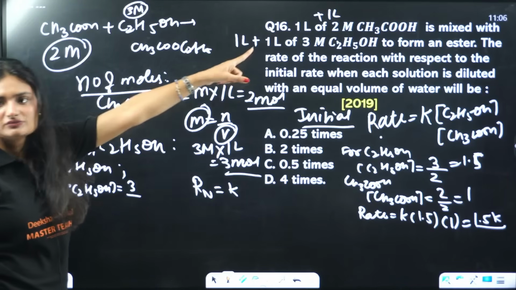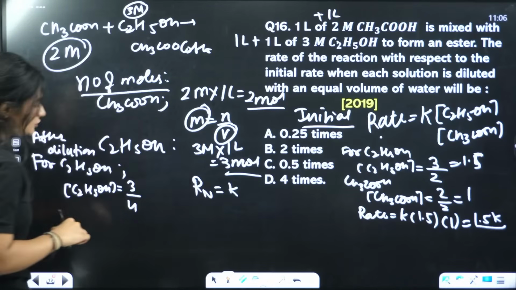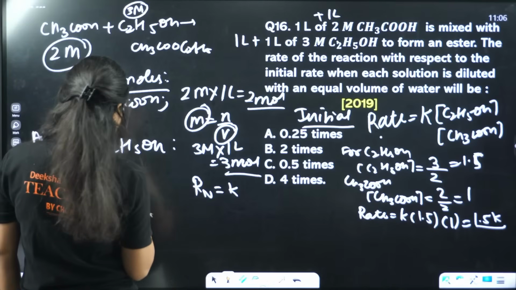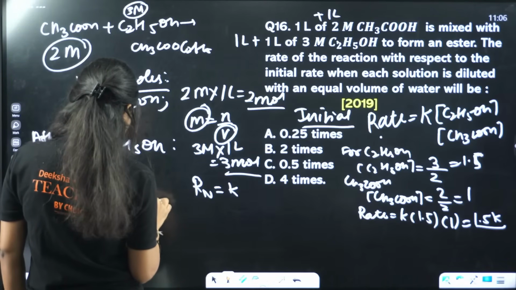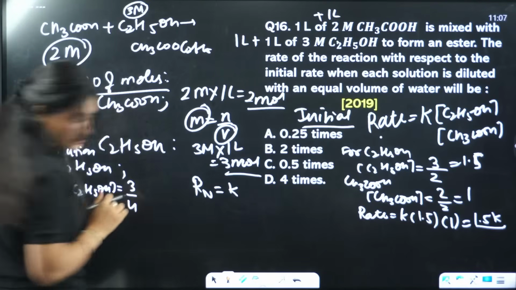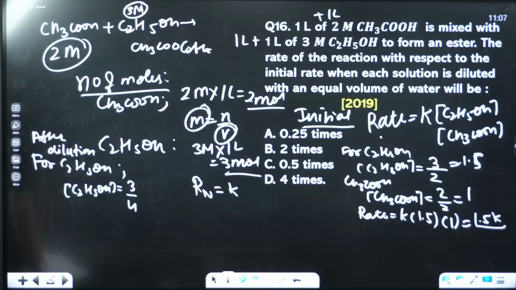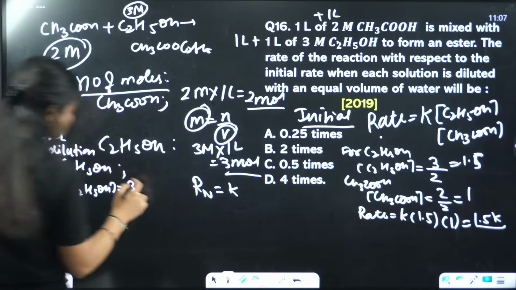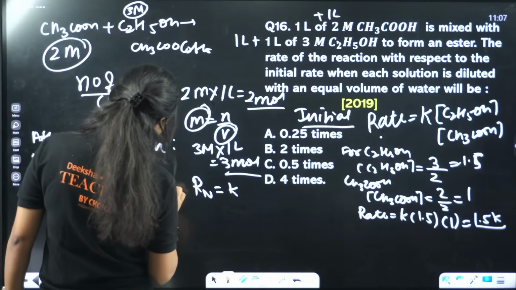In this case, the total volume is 4 liter. So 3 by 4, which is 0.75.